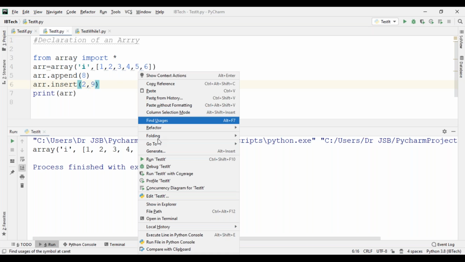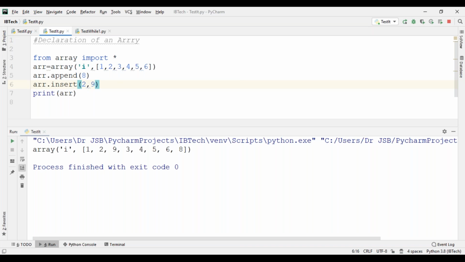See now, second index. The 0th location is 1, the 1st location is 2, then 0 location, 1 location, 2 location. You want to insert the variable 9. Inserted or not? Yes or no? Yes, sir. So 1, 2, 9, 3, 4, 5, 6, 8.